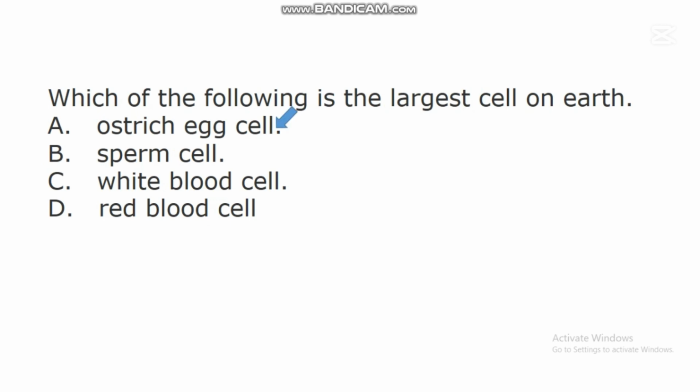Ostrich egg cell. There is an organism called ostrich. Research has shown that the egg cell of this organism is the largest cell on Earth. Scientists have studied many cells in different organisms and discovered that this ostrich egg cell is the largest cell.